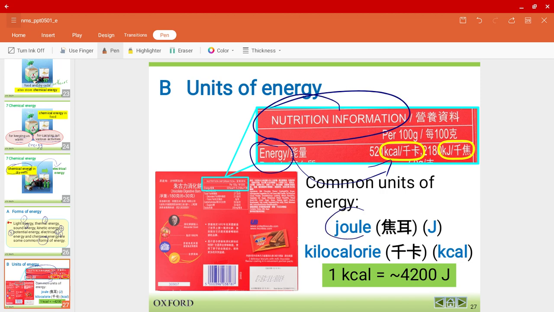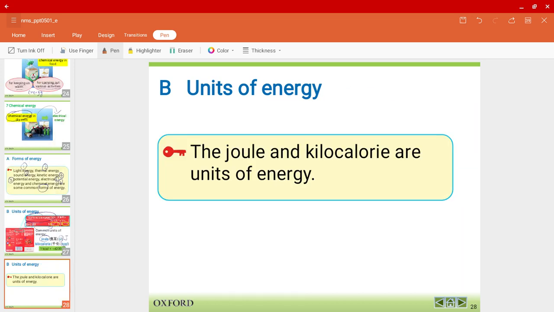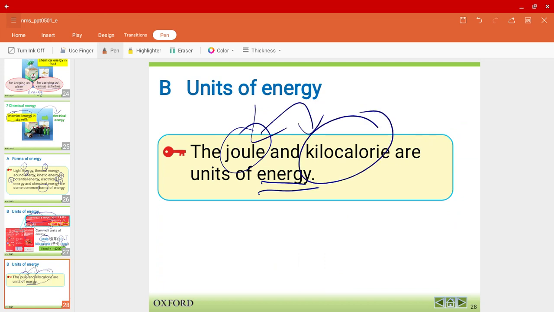The first one is joules. The unit is J. And the second one is kilocalories, kcal over here. Roughly, 1 kilocalorie is around 4,200 joules. As I mentioned earlier, joules and kilocalories are the units of energy. These two will come up quite often. So just to let us know, there are two common types of units of energy.